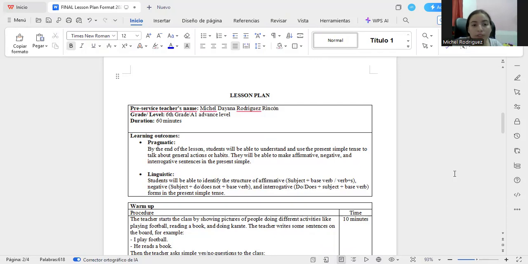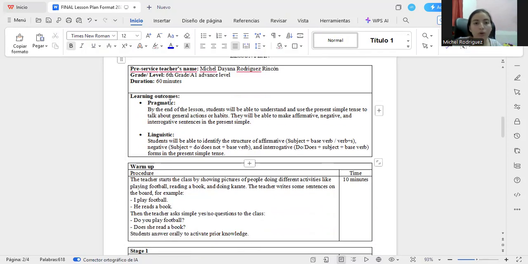So the teacher's name is Michelle Dayana Rodriguez Rincon. The grade is sixth grade and the level is A1 advanced. And the duration of the class is 60 minutes.